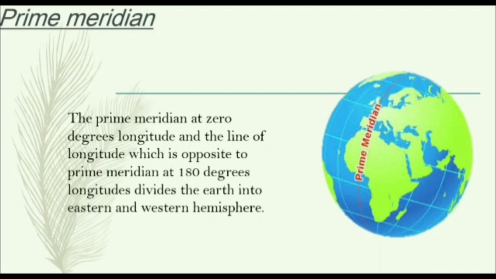So children, as the equator divides the earth into the northern hemisphere and the southern hemisphere, the prime meridian at 0 degree and the line of longitude just opposite to it, at 180 degree longitude, divides the earth into eastern and western hemisphere. The eastern hemisphere consists of Europe, Africa, Asia and Australia, while the western hemisphere includes North and South America.